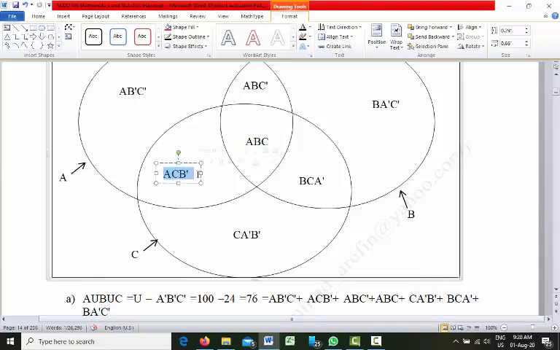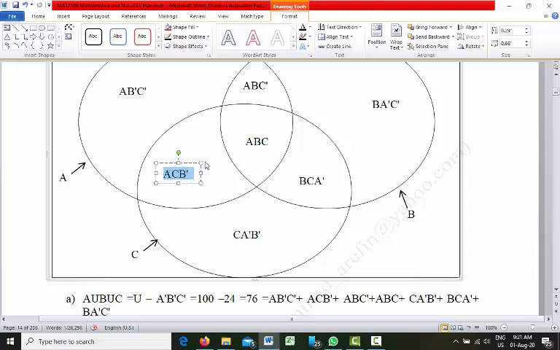In this portion we have circle A, we have circle C, but we do not have circle B. Because we do not have circle B, we will have B prime.